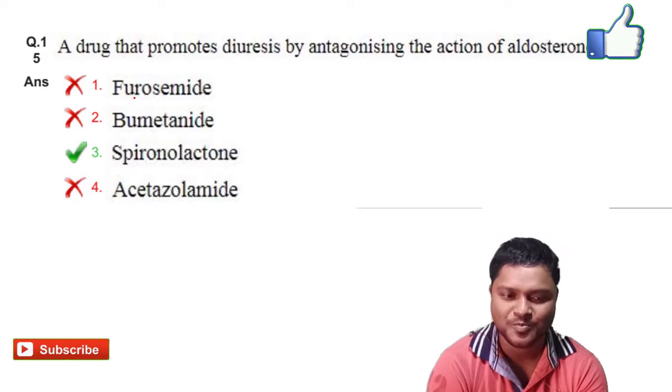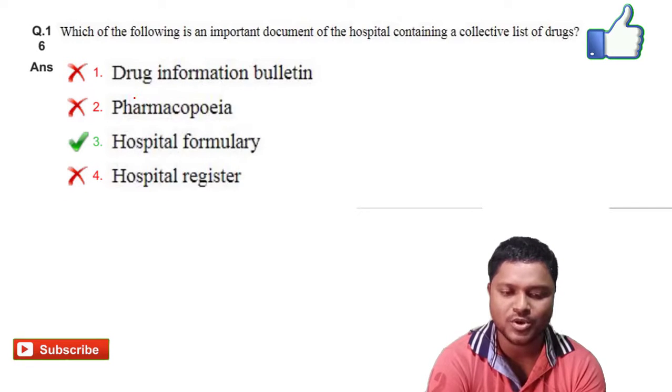Next we will go for question number 16, which of the following is an important document of the hospital containing a collective list of drugs. For this the hospital formulary is the right answer. Option 3 is the right answer for it.